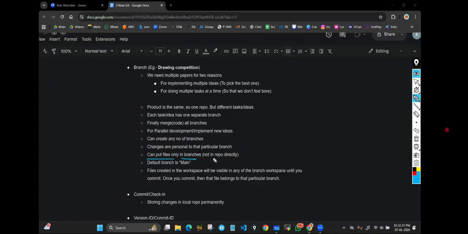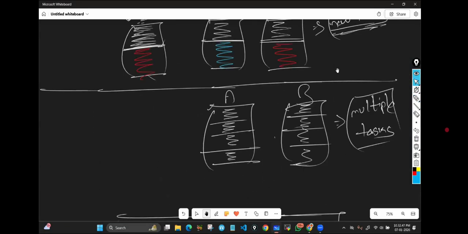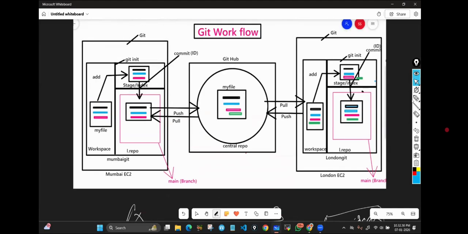You can put files only in branches, not in the repo directly. Once you are committing, the file goes inside a branch only. Got it? Remember that. You can't directly keep it inside the repo. No, that is not possible.